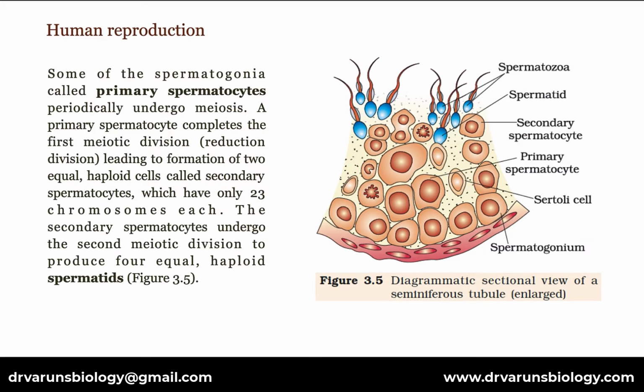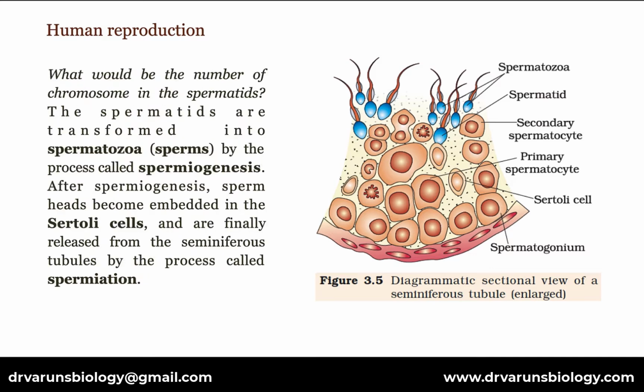Some of the spermatogonia, called primary spermatocytes, periodically undergo meiosis. A primary spermatocyte completes the first meiotic division, which is reduction division, leading to formation of two equal haploid cells called secondary spermatocytes, which have only 23 chromosomes each. The secondary spermatocytes undergo the second meiotic division to produce 4 equal haploid spermatids. What would be the number of chromosomes in the spermatids?